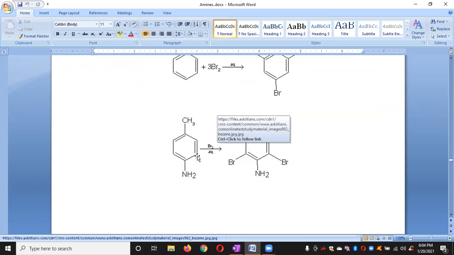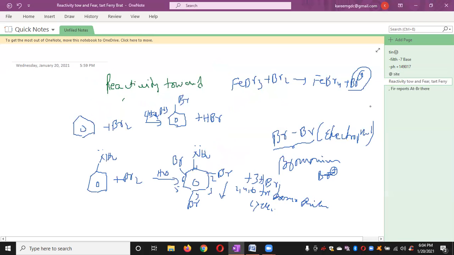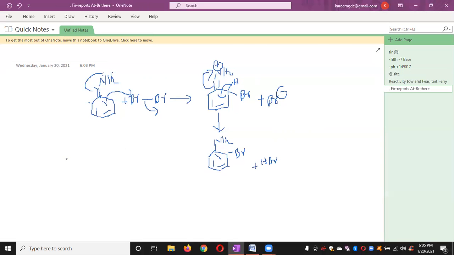And the next reaction, here see. Another example, one more example is shown, which is somewhat an extension of this. Here we have NH2 and bromine, with the same condition.